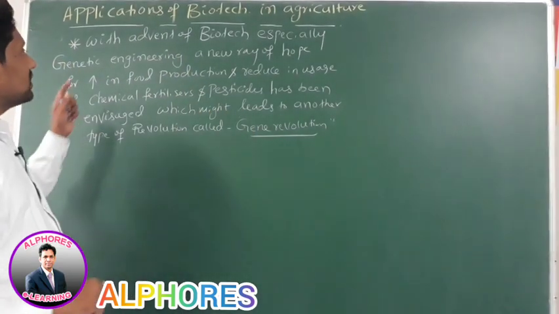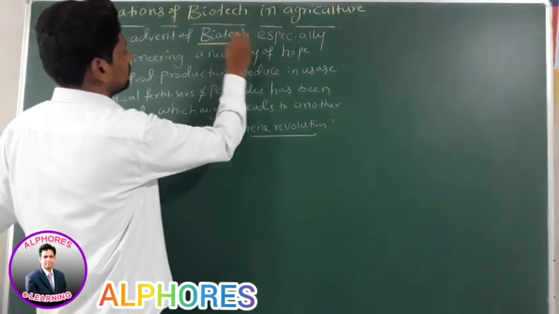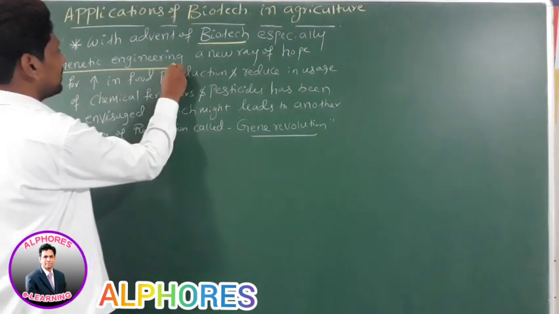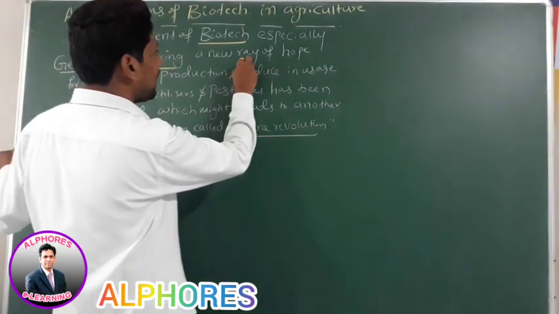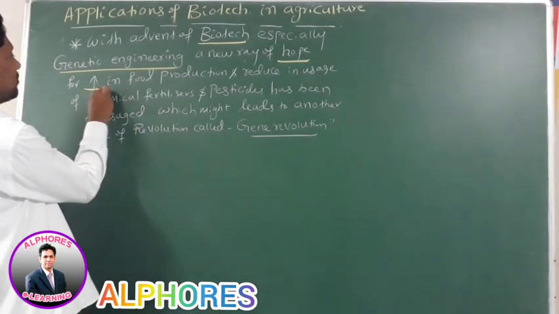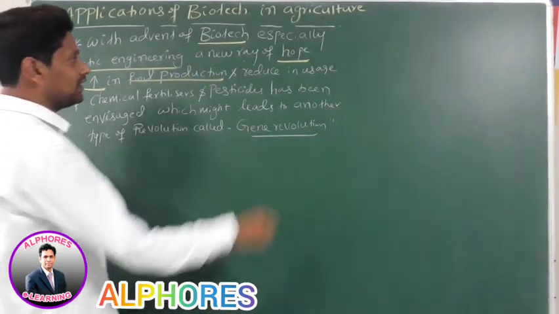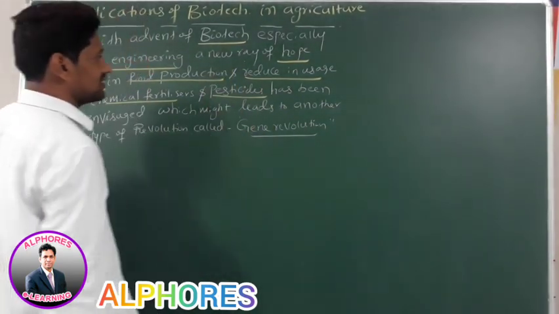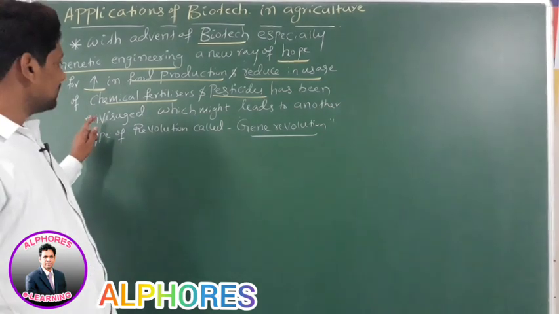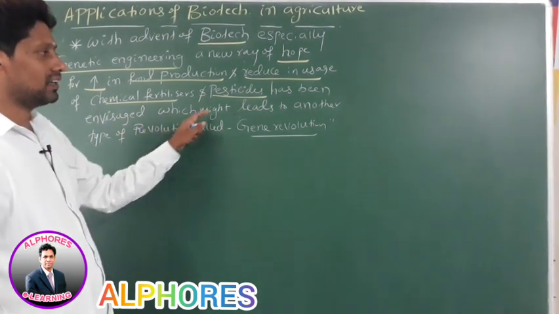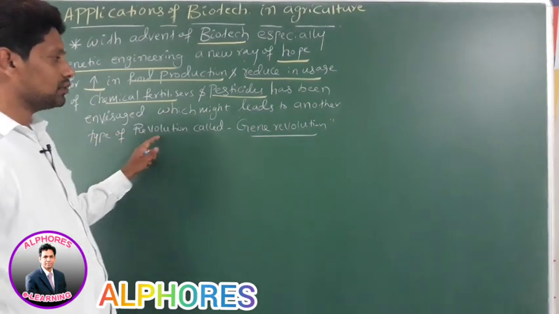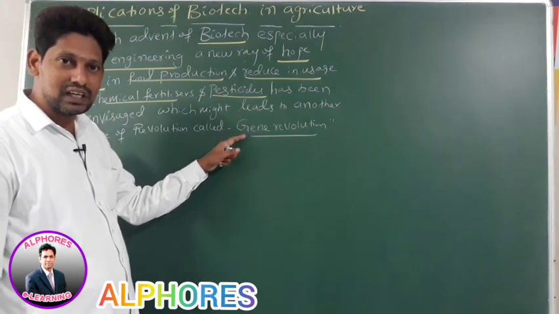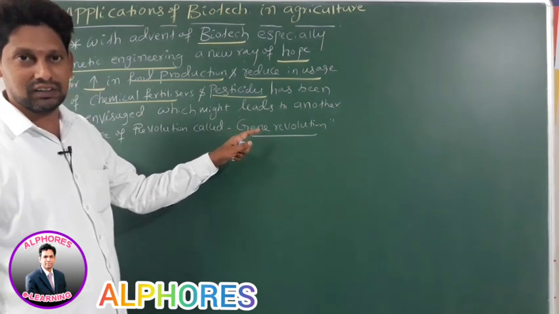See this statement: with the advent of biotechnology, especially genetic engineering, a new ray of hope for what? For increase in food production and reduction in usage of what? Chemical fertilizers and pesticides has been envisaged, which might lead to another type of revolution called as what, sir? Gene revolution. Is it green revolution or gene revolution? Gene revolution. Is it okay?